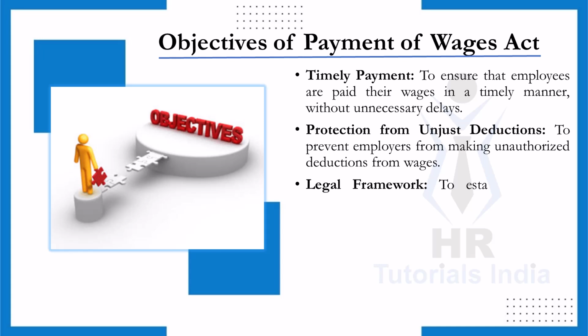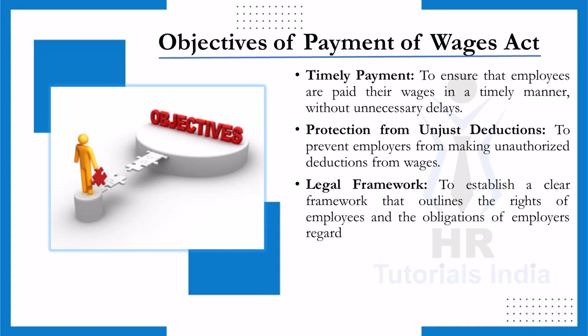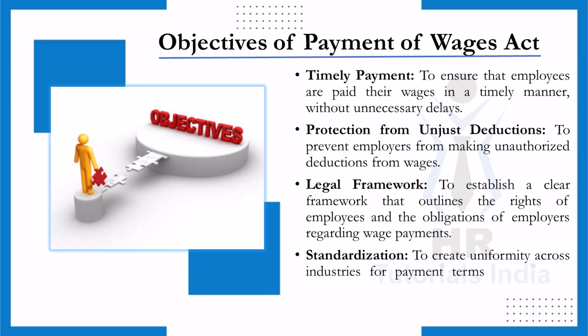Legal framework. This act provides a clear and standardized legal framework that lays out both the rights of employees and the obligations of employers when it comes to paying wages. It creates a structure that both parties can rely on, promoting transparency. Standardization. Lastly, this act brings uniformity across industries by regulating payment terms, timings, and wage calculations. This ensures that the rules are clear and consistent, which benefits both employees and employers. The objectives help clarify the purpose and importance of this act in protecting workers' rights and ensuring transparency.